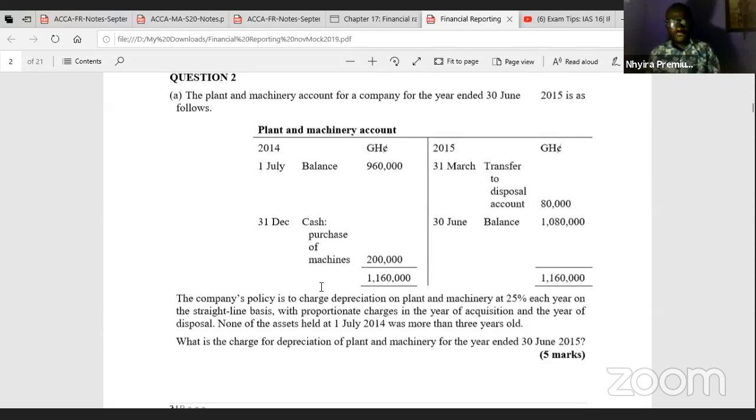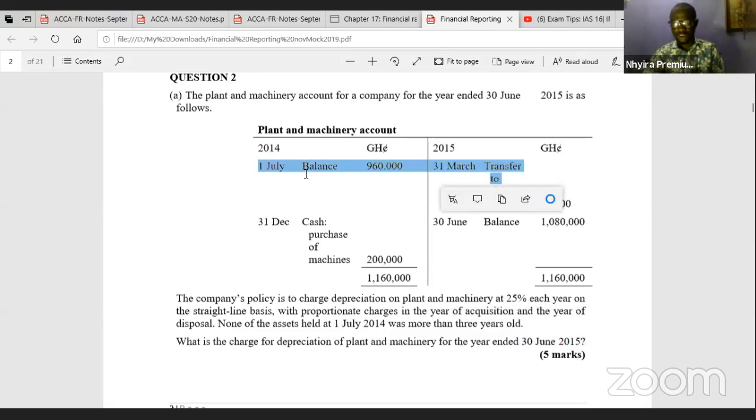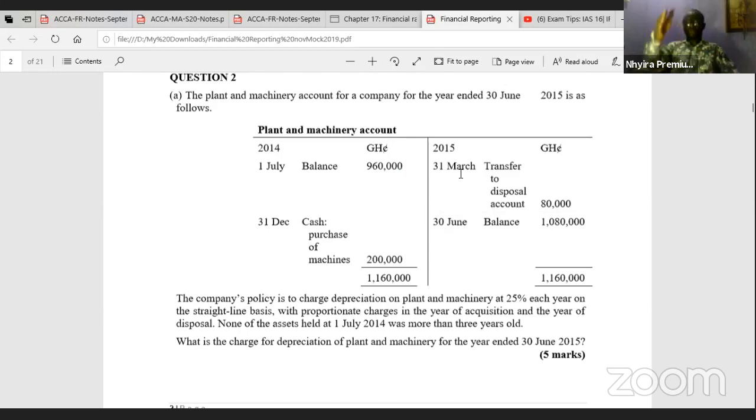So how do we go about this question? Number one, we see that the year is ending on 30th June. So it means the year starts on 1st July, all right? So at the beginning of 1st July, this is the value of the asset, 960,000 Ghana cedis. Then on 31st March 2015, there was a transfer to the disposal account.